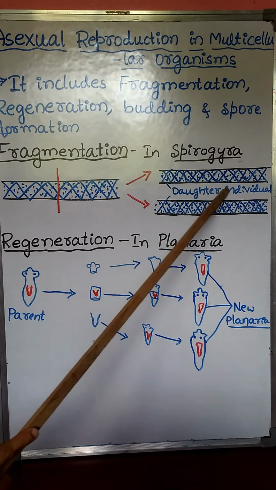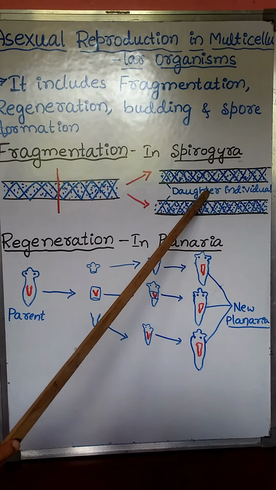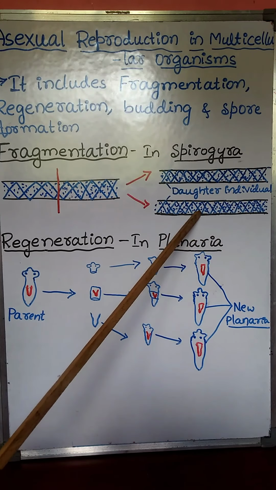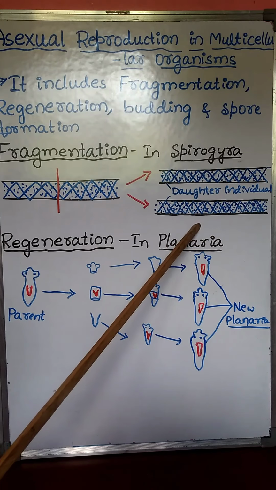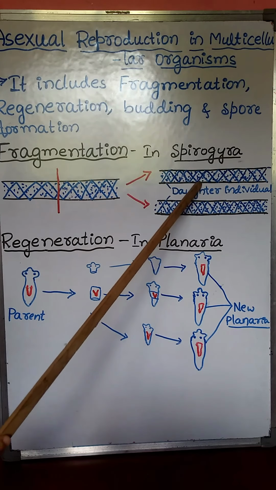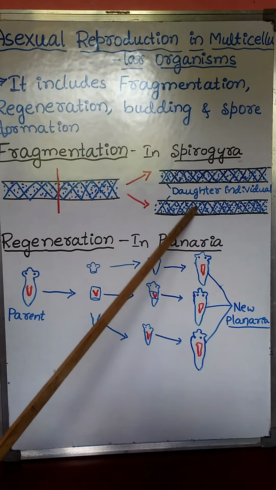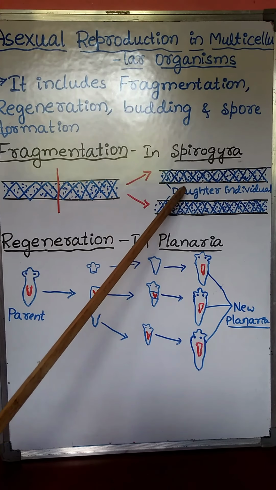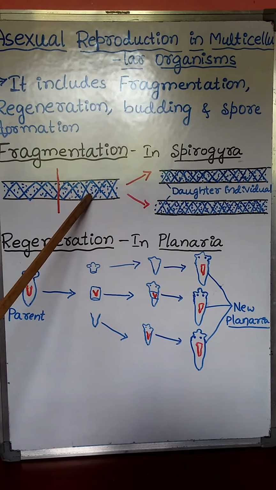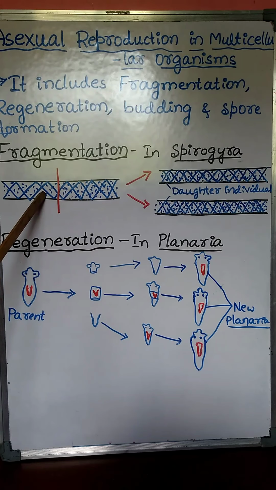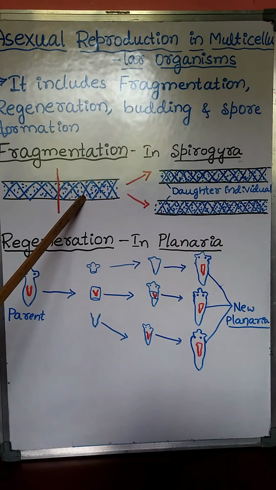See, this is the daughter individual or new Spirogyra, and this is also another new Spirogyra. These two new individuals are formed by the fragments of this matured Spirogyra.